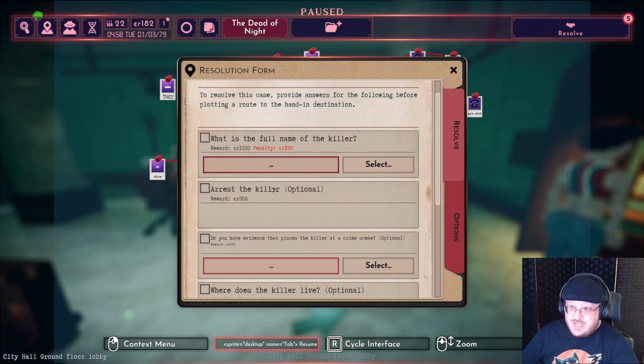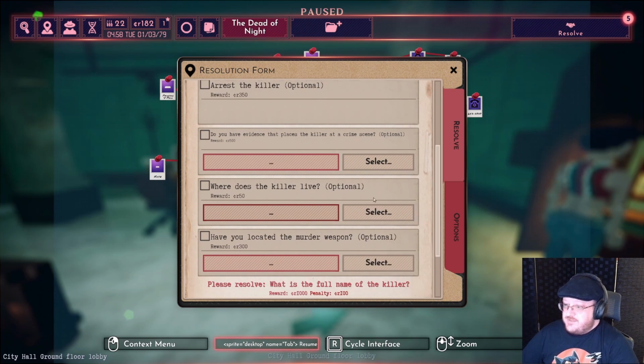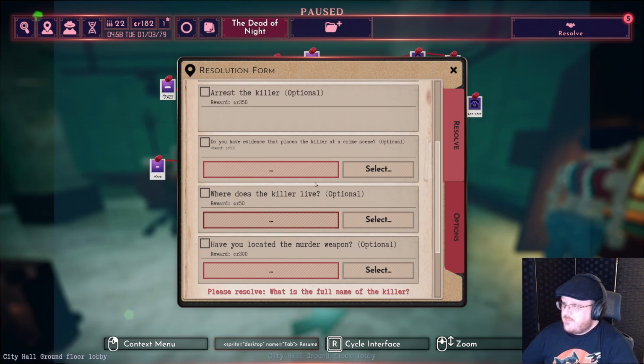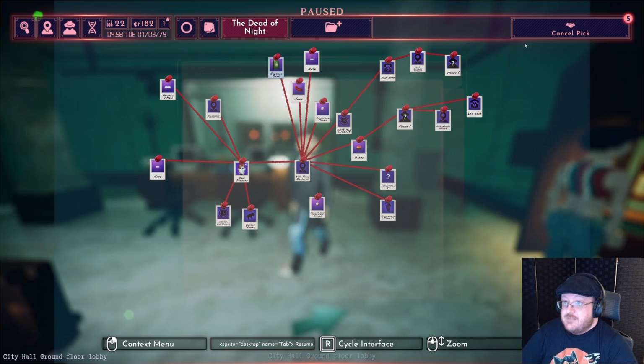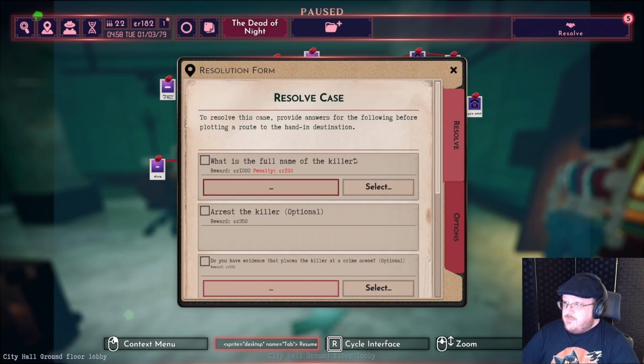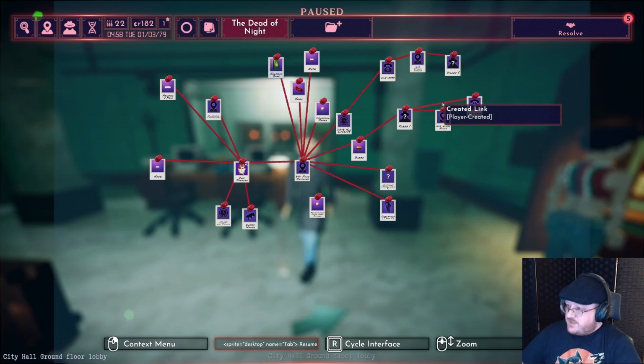We can arrest the killer using handcuffs. We just got to sneak up behind them and cuff them. That's optional. In fact, all the other objectives besides identifying the killer are optional. If you can identify where the killer lives, and especially if you've got the fingerprint or something that places them at the crime scene, that's a bonus. And if you can find the murder weapon, so in this case, a small caliber pistol or revolver. All of these things we would select from the evidence board to fill in. So this is sort of how we officially find the murderer. And once you've gotten all of that, you can resolve it.